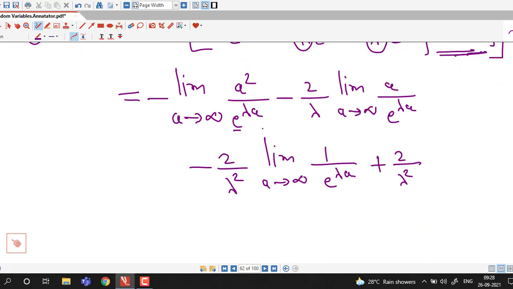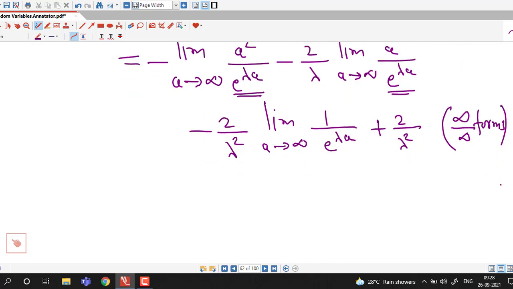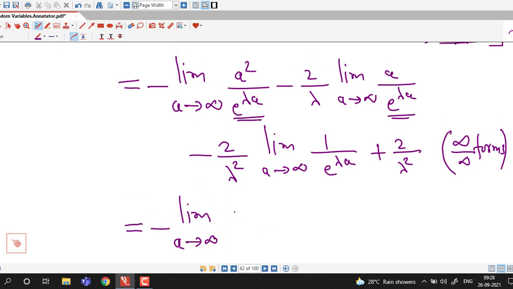Now if we consider a tending to infinity here and here also, we have infinity by infinity forms. So we apply L'Hospital rule here. So this is going to be minus limit a tending to infinity, derivative of a square is 2a, and derivative of e raised to lambda a with respect to a is lambda e raised to lambda a.